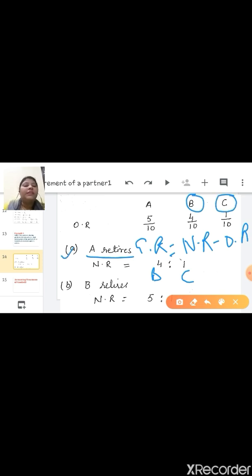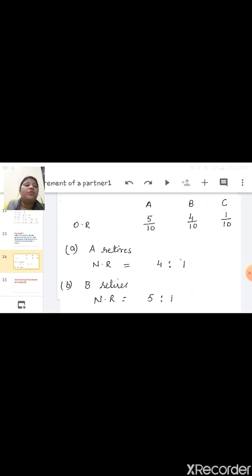The next case, B is retired, so this is the ratio of A and C, so you have to take A and C in the B part. In this way you have to calculate. Okay children.